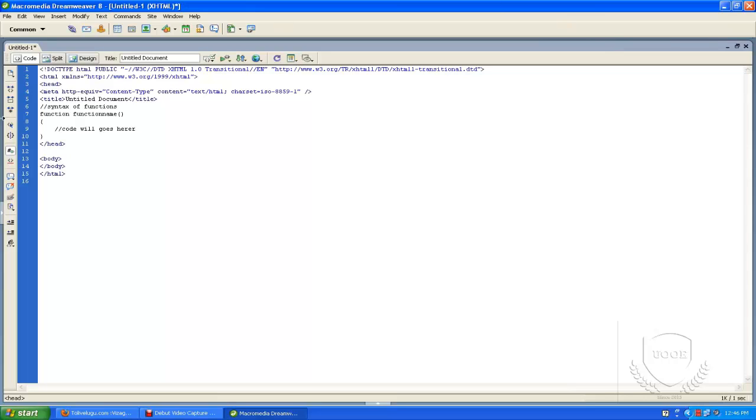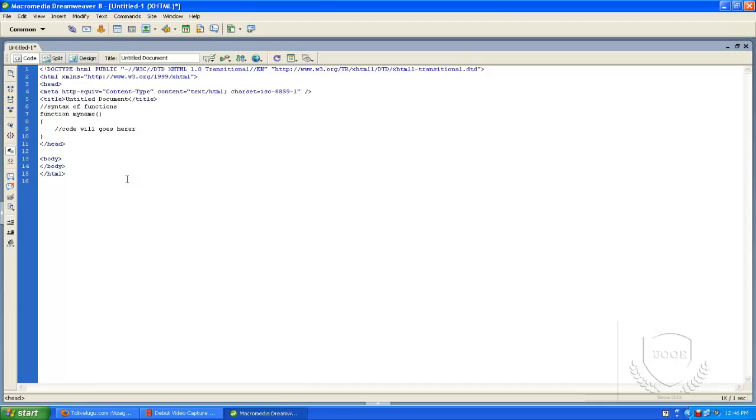What does the function keyword mean? The function keyword tells the browser that we are creating a function. The function name will be user defined. It can be anything, either my name or anything else. The name that comes after the keyword function is the function name.